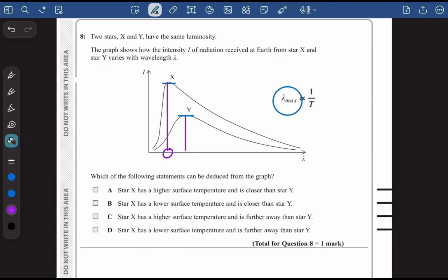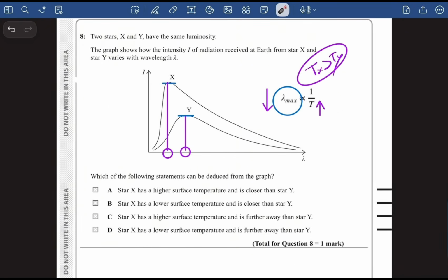Now guys, you can see the wavelength value for Y is greater than the wavelength value for X, or in other words, the wavelength value of X is smaller. So if the lambda max of X is smaller, then the temperature of X is going to be greater than the temperature of Y. That is what we have understood from here. So now let's have a look at the options. Option A says star X has a higher surface temperature. Yes, we know that it has a higher surface temperature than Y. And it says it is closer than star Y. So they are basically comparing the closeness as well.